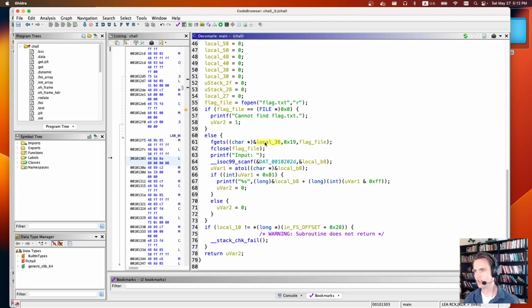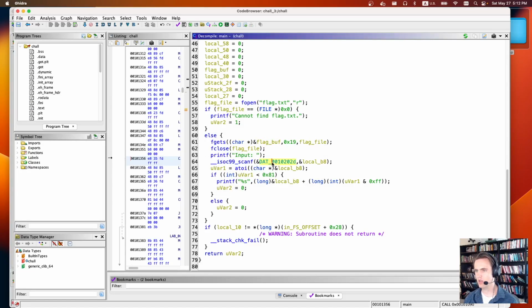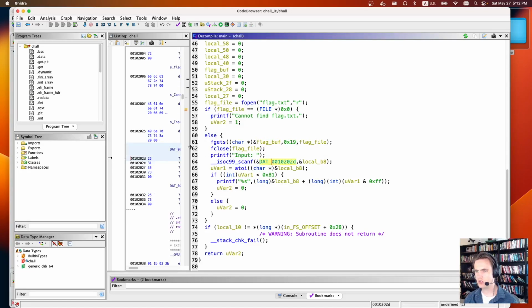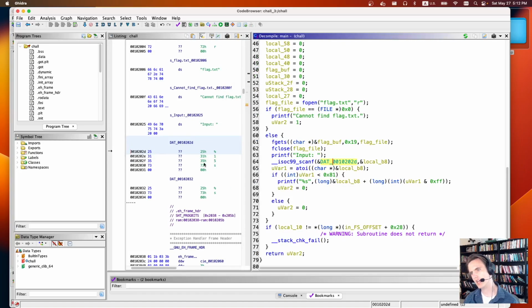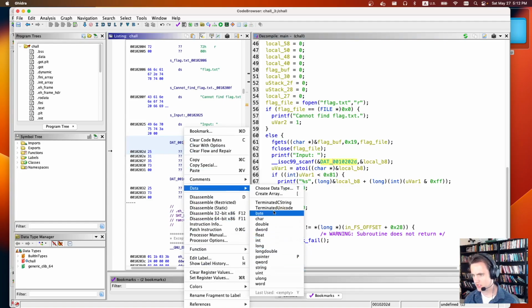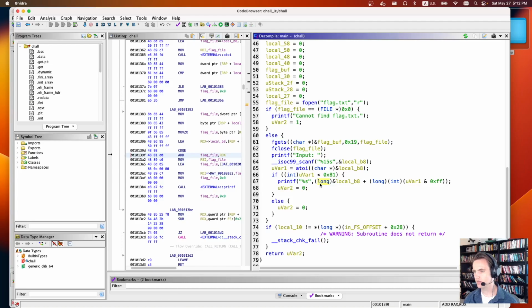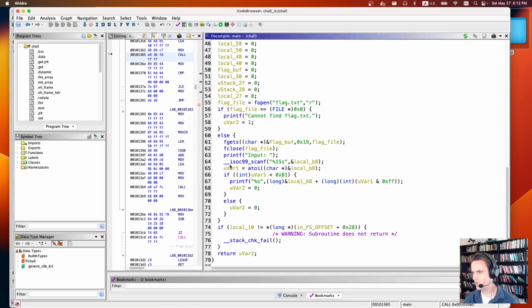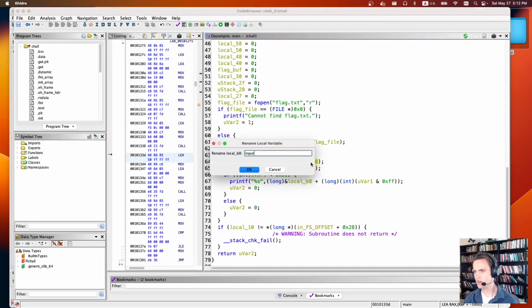Otherwise, it's going to do an fgets on it. So we'll call this the flag buff. It's going to read that in, then it's going to close. It's going to ask for our input. The scanf that it's doing is here. It's doing a %15s. We can change the type of this. So we want data, and this is a terminated C string. So it's doing a scanf for a 15-character string into this. So this is our input.